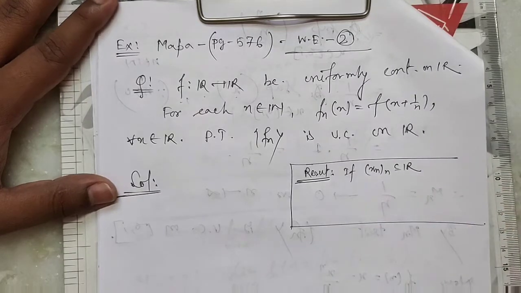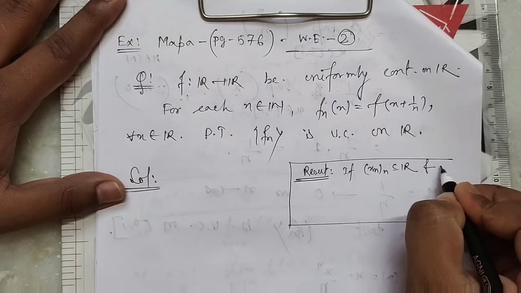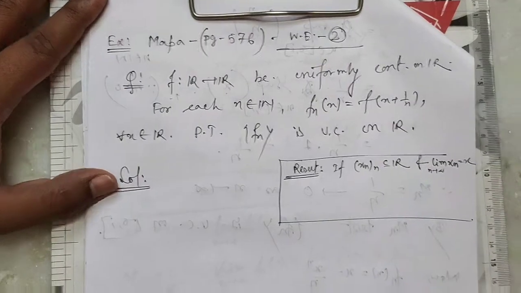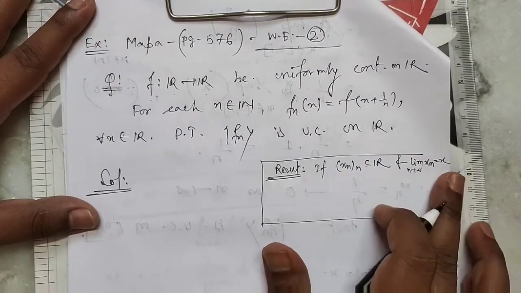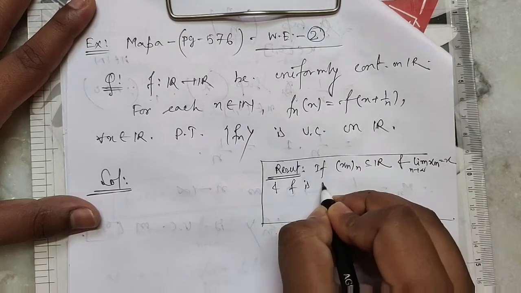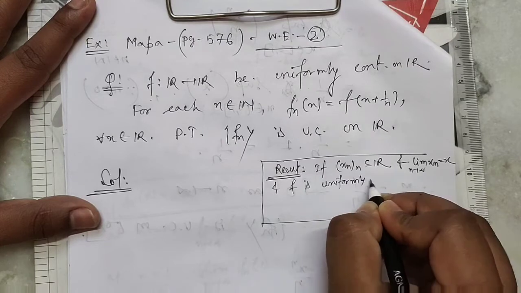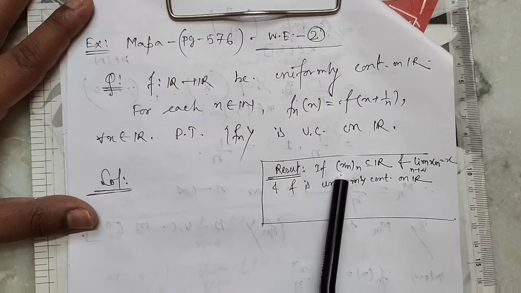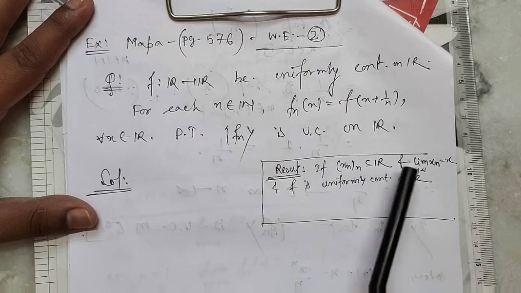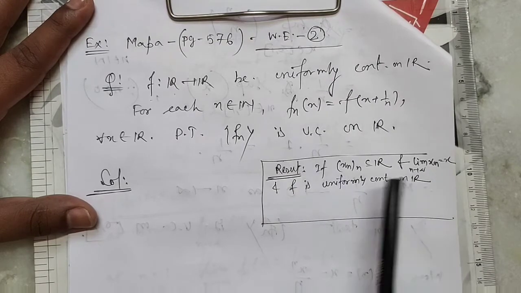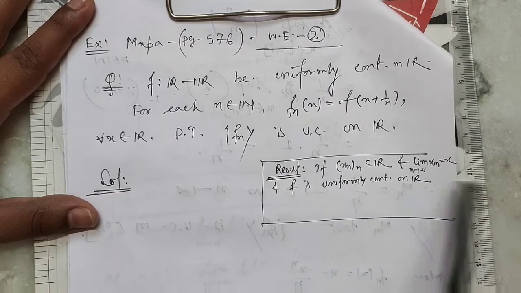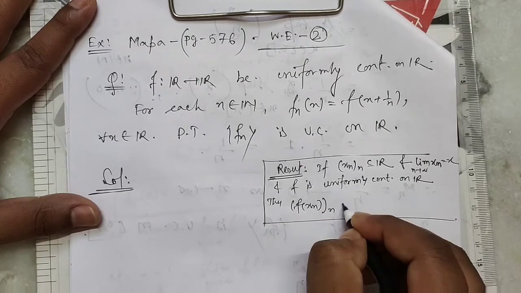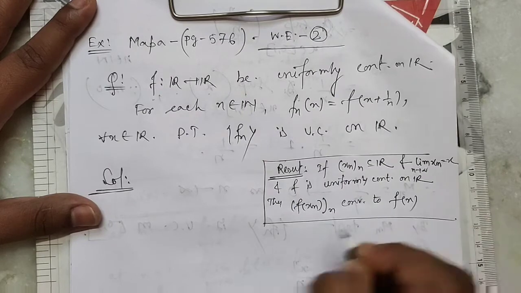If xn is a real sequence and the limit as n tends to infinity of xn equals x, and if f is uniformly continuous on R, then the sequence f(xn) converges to f(x).